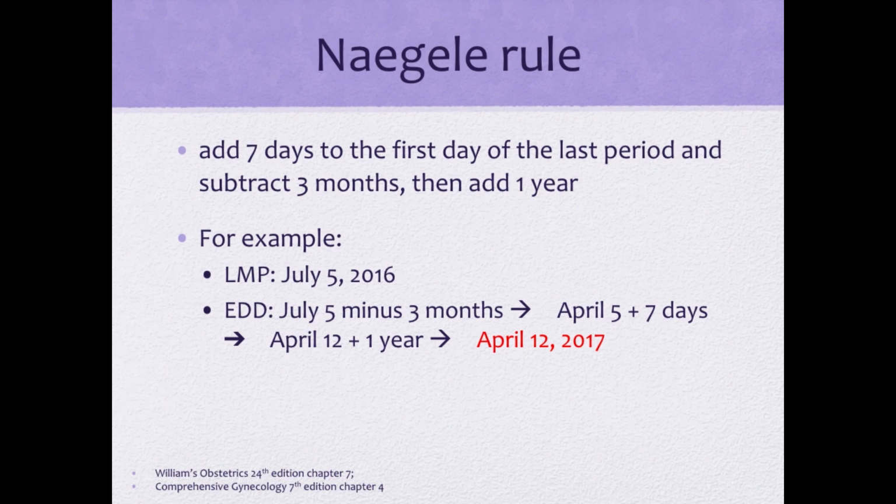So we add 7 days to the first day of the last period and subtract 3 months, then add 1 year. So for example, the last menstrual period or the LMP is July 5, 2016. Then the estimated date of delivery will be July 5 minus 3 months, that will be April 5, plus 7 days, that will be April 12, plus 1 year. So the estimated date of delivery will be April 12, 2017.